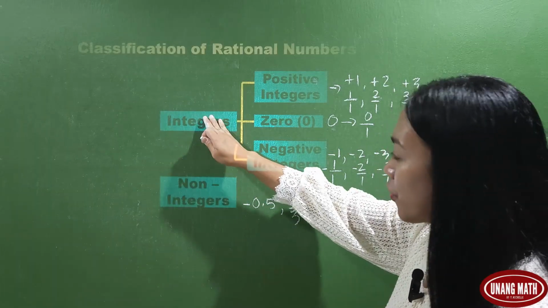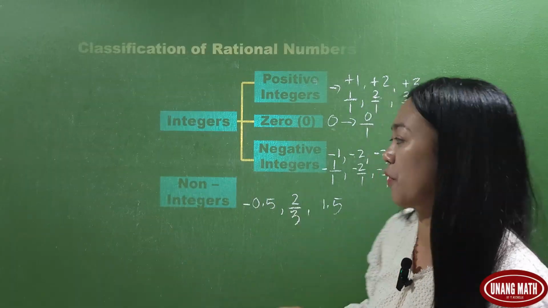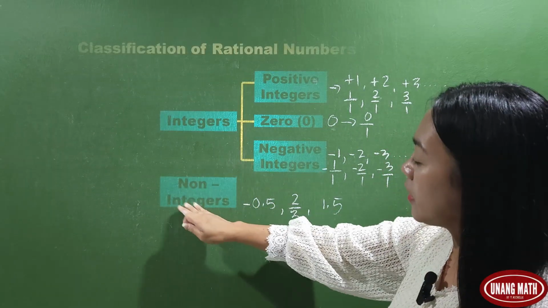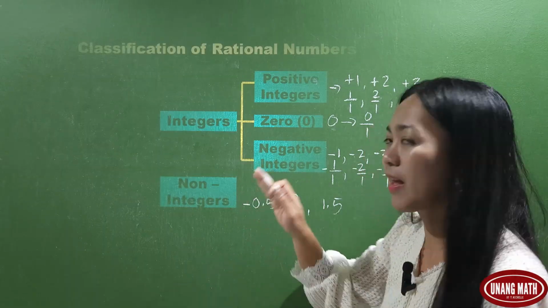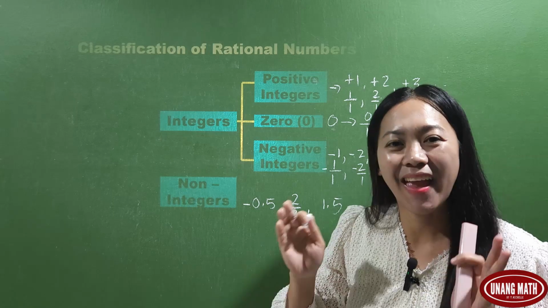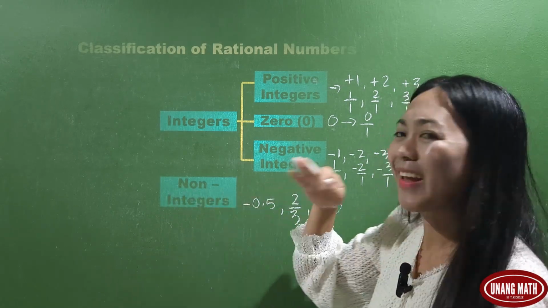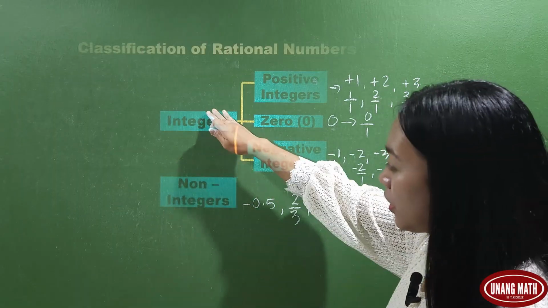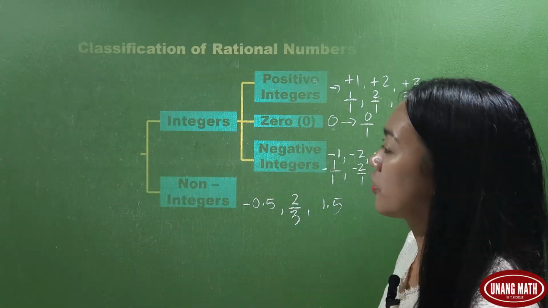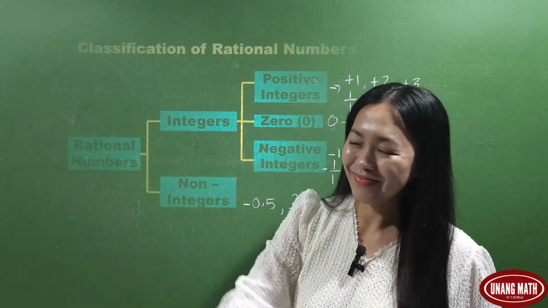Take note, integers are positive, negative, exact numbers, including zero. For non-integers, we have positive or negative, but the numbers are not exact numbers. So these are called non-integers. Integers and non-integers, these are rational numbers.